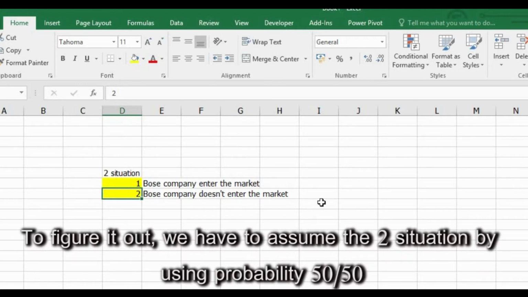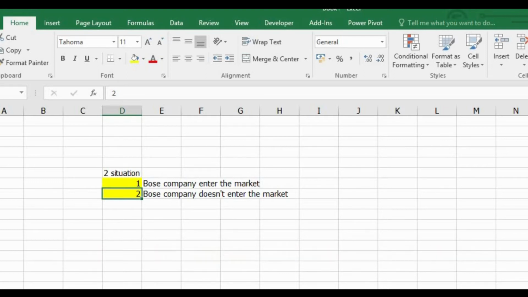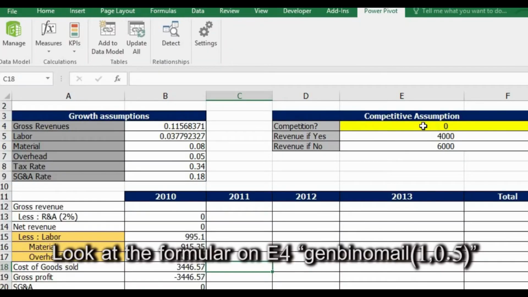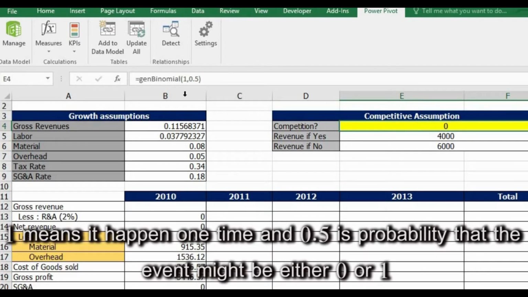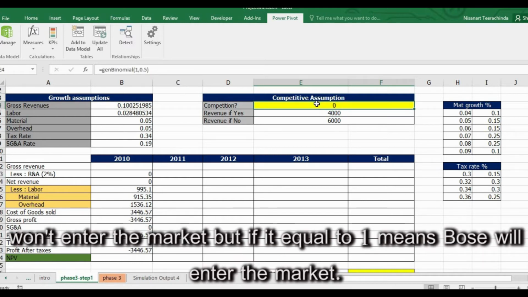To figure it out, we assume the two situations with a 50-50 probability, using the Excel command GenBinomial on cell E4. Look at the formula on E4: GenBinomial(1, 0.5). The 1 means it happens one time, and 0.5 is the probability that the event is either 0 or 1. If the random number on E4 equals 0, it means that Bose Company, their competitor, won't enter the market, but if it equals 1, Bose will enter the market.